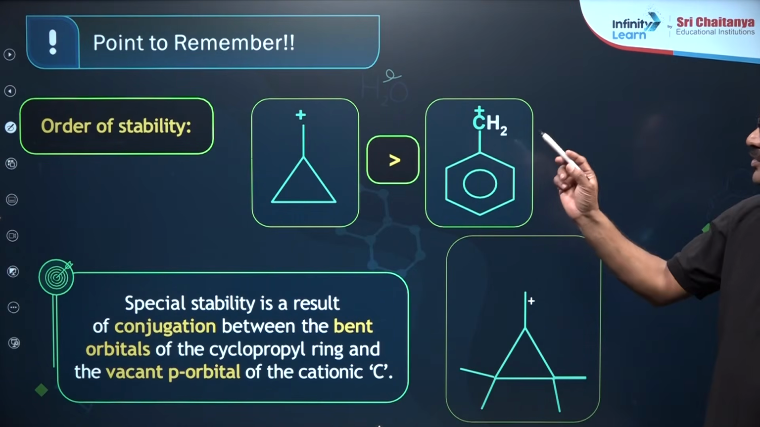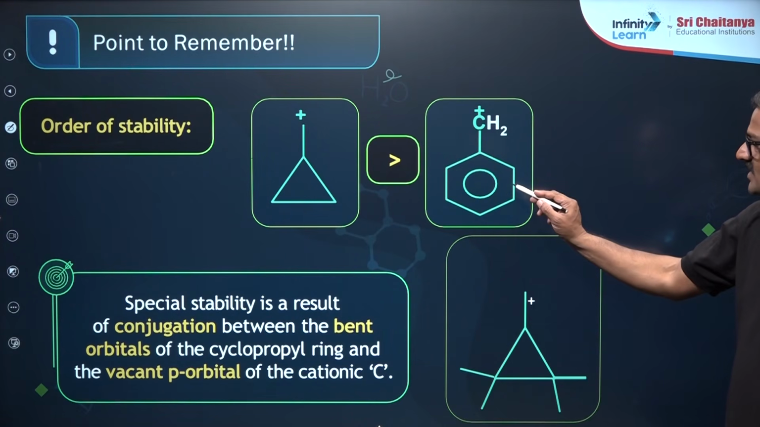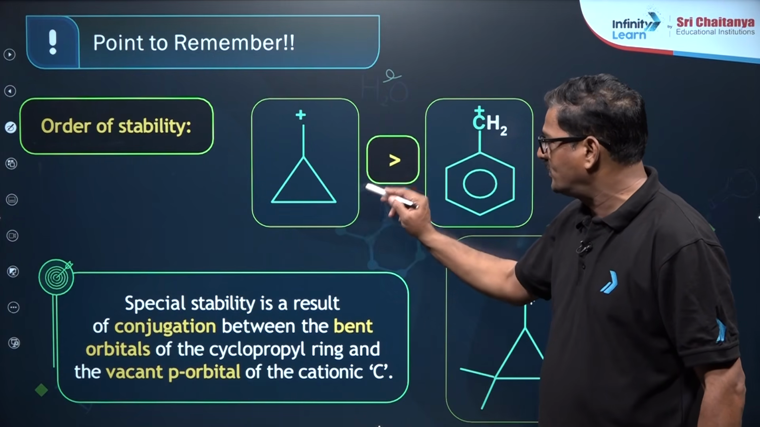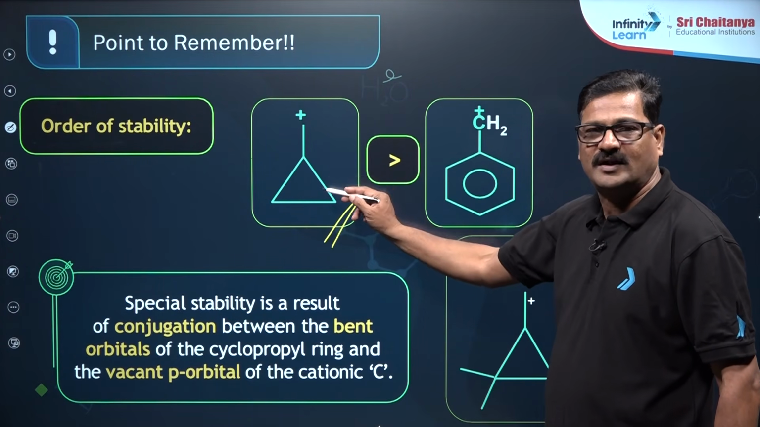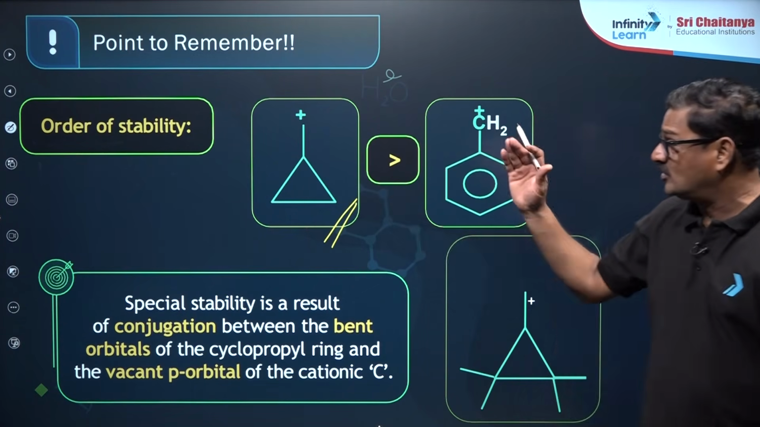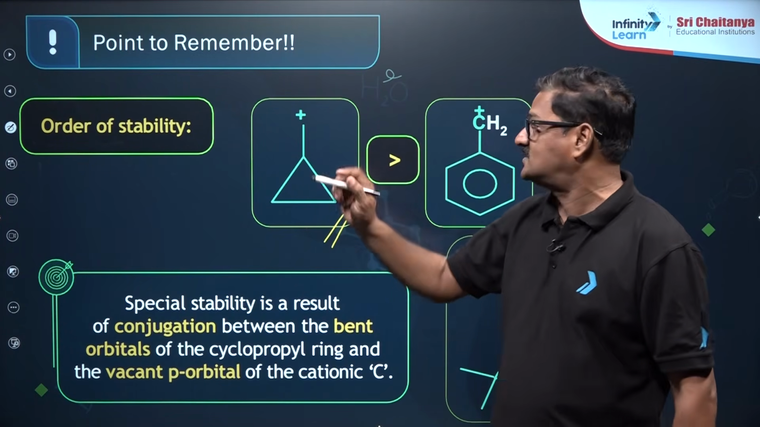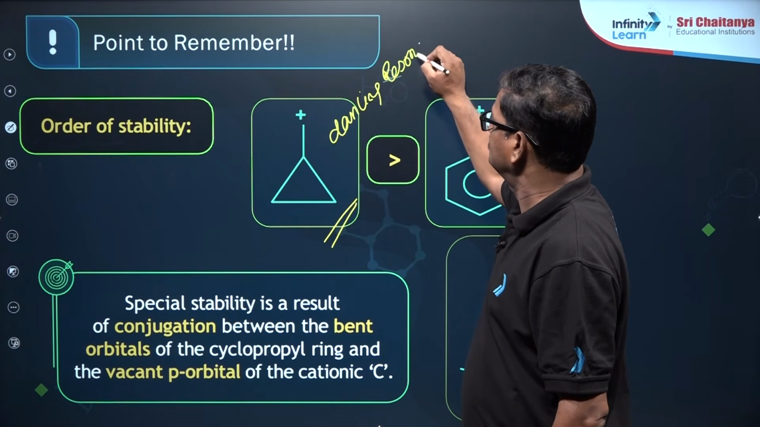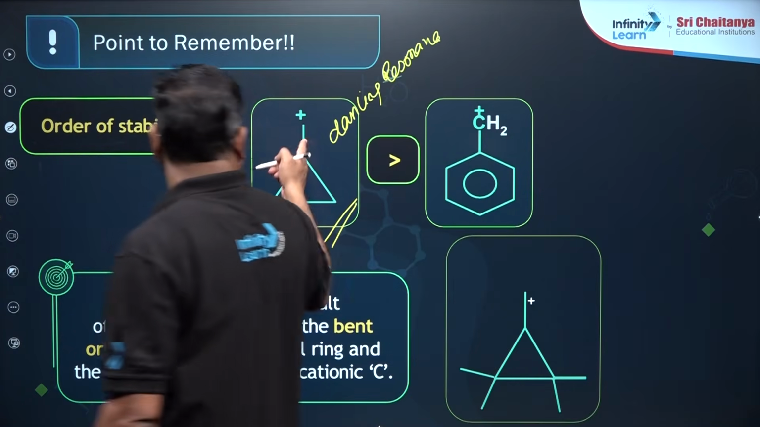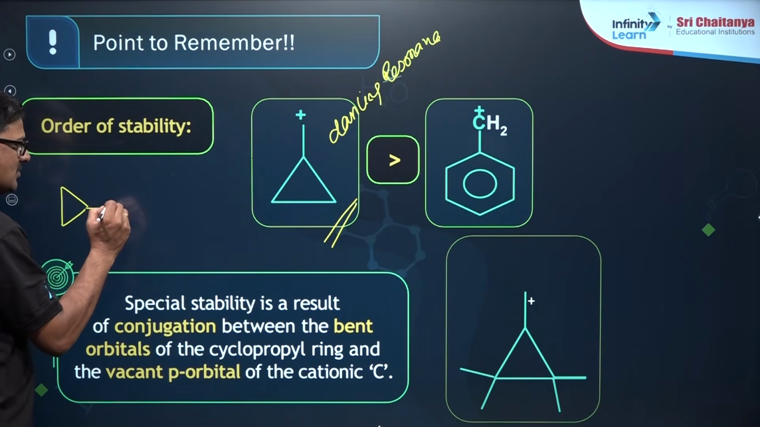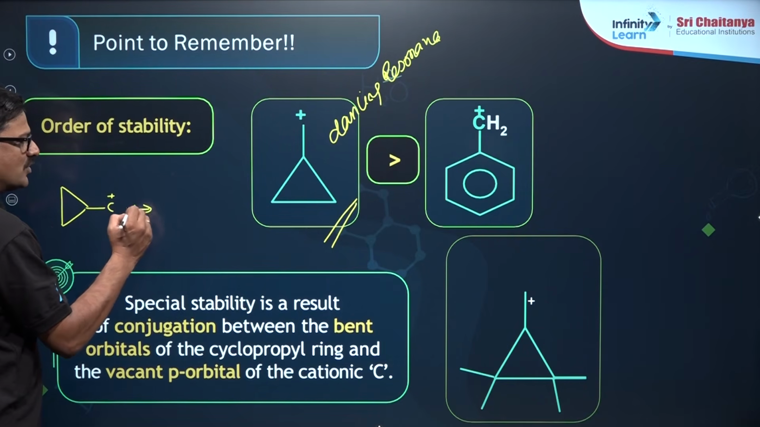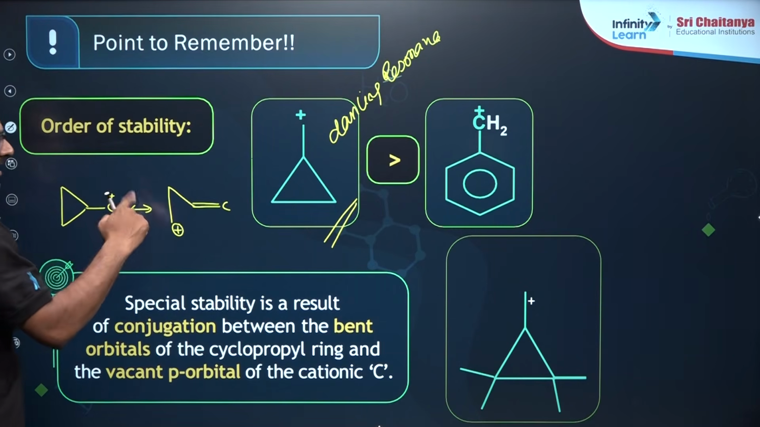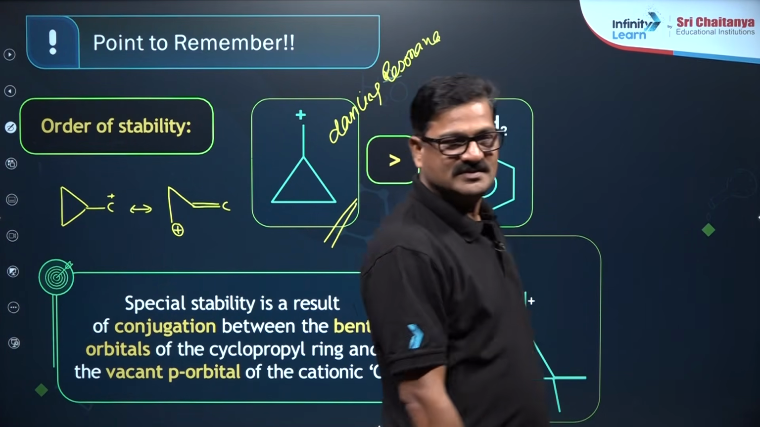And also, points to remember, order of stability: benzyl carbocation, cyclopropyl methyl carbocation. So this is super stable. The most stable carbocation in the total organic chemistry is going to be cyclopropyl methyl carbocation due to dancing resonance. What is this dancing resonance? Look at this structure. You are going to have this positive charge and it is going to give you positive charge and it goes like this. This is what is called as dancing resonance.